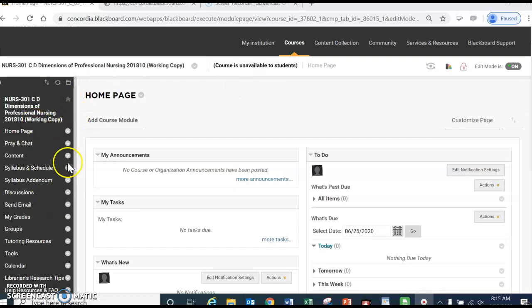If you look at the left-hand tab here, there are a number of areas that you can go to. Obviously, we're on the home page. There's a prayer and chat section, and that's your opportunity, if you've got things going on in life, to put in a prayer request, and that way your classmates and I can actually see what's going on and add a little layer of prayer for you to help out in some tough times. It's also an area where you can chat to ask questions. Likewise, you can always email the instructor directly, but if it's questions that perhaps could benefit the class, that could be a good place to post those as well.